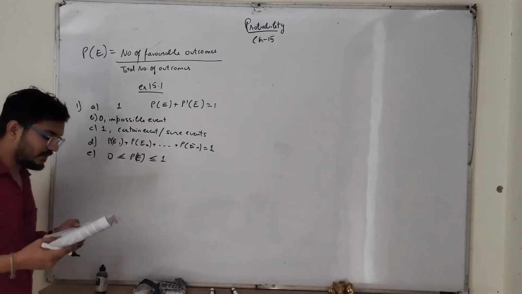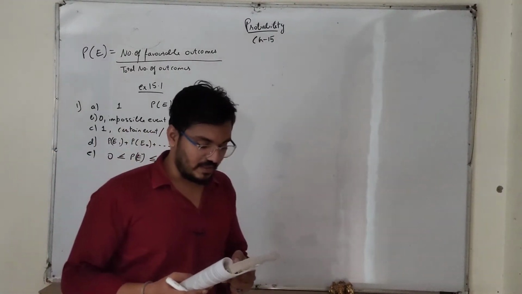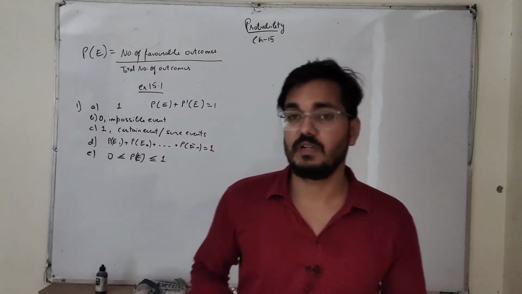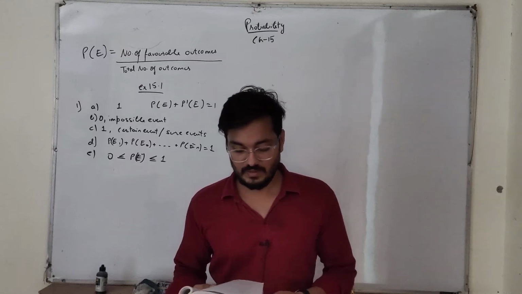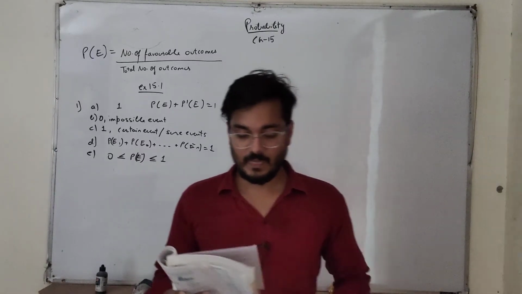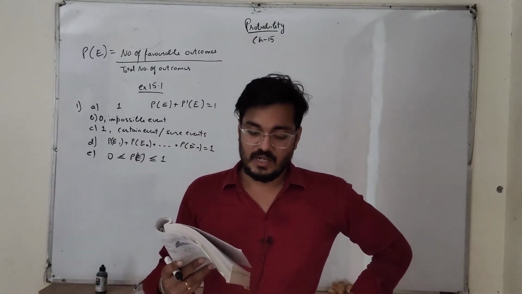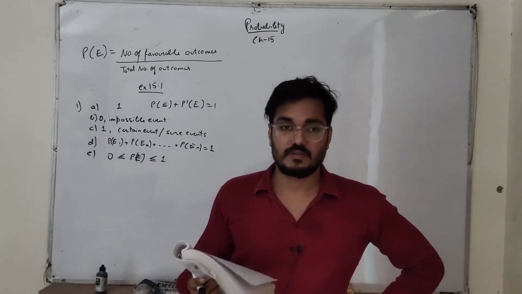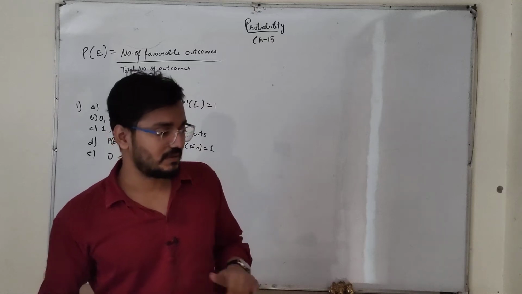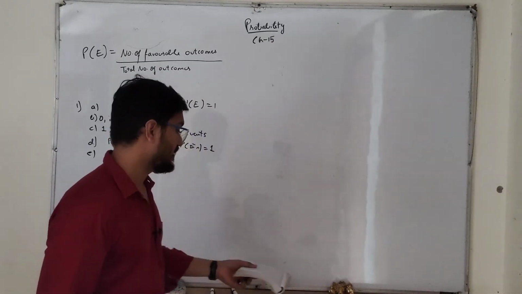Next, second question, which of the following experiments has equally likely outcomes? Equally likely outcome means probability of events is equal, right? Probability of experiment is equal. So a driver attempts to start a car, the car starts or does not start. So we are not sure about it, right? Because there may be some mechanical problem in it.